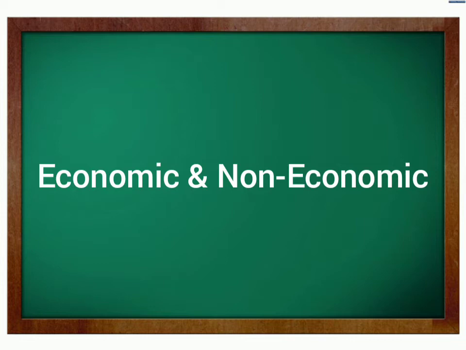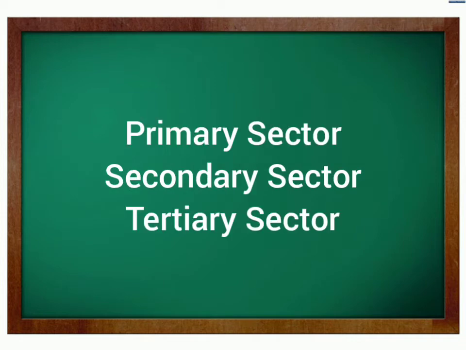We already learned these in class 9 also. All these activities are divided into three sectors, that is primary, secondary and tertiary. What are the three sectors? Primary, secondary and tertiary.